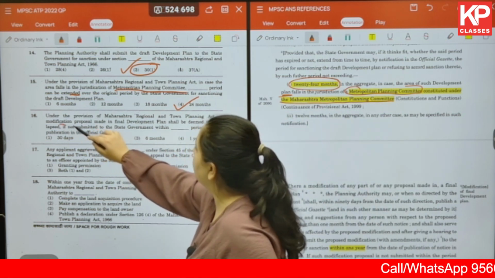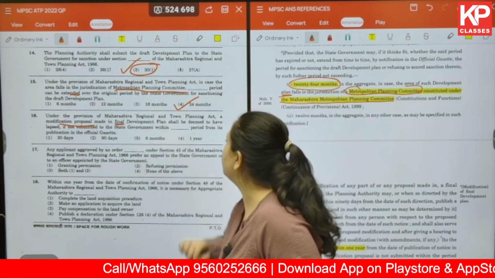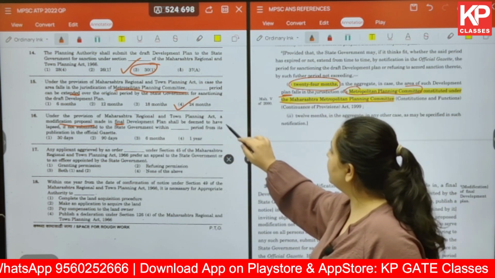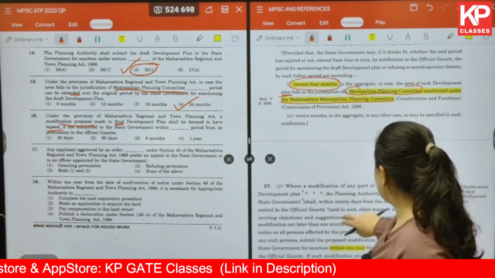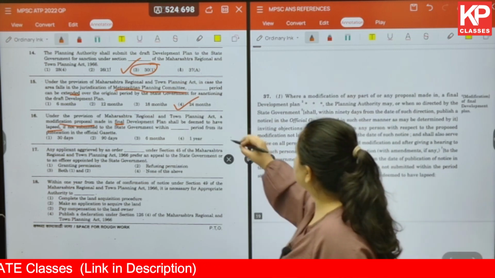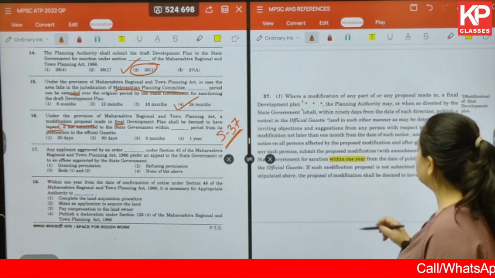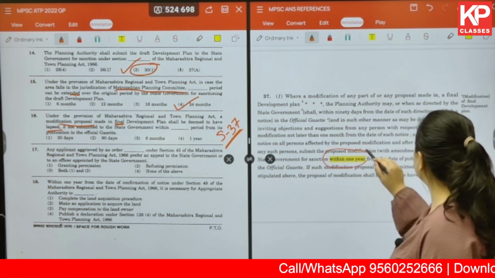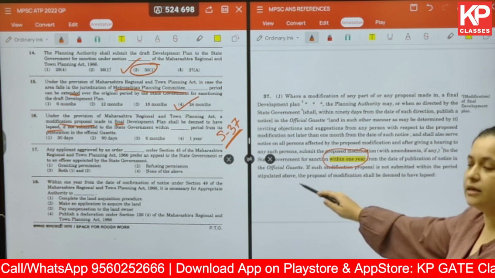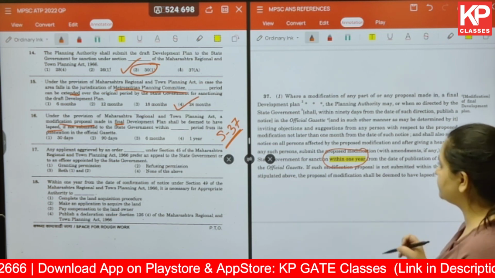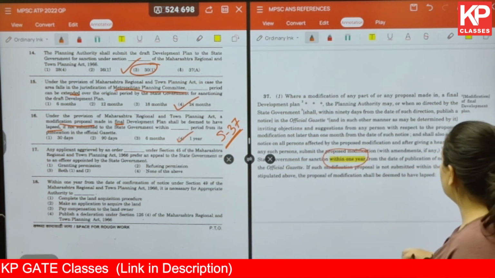A modification proposal is made in the final development plan, shall be deemed to have lapsed if not submitted to the state government within how much time? So the answer is in section 37. Section 37 says that it should be within 1 year from the date of publication of notice in the official gazette. Okay. So the correct answer over here is 1 year.